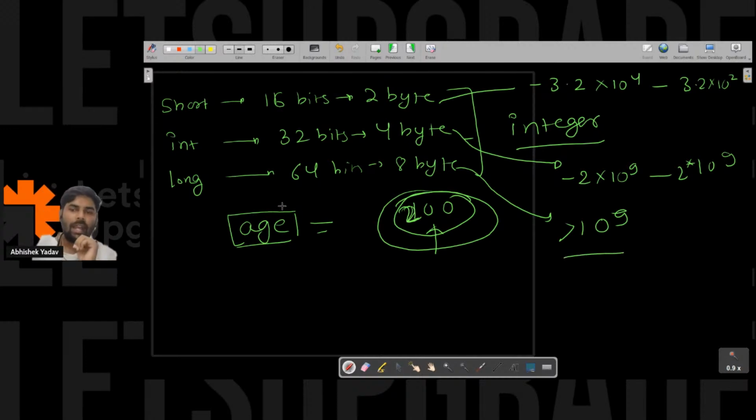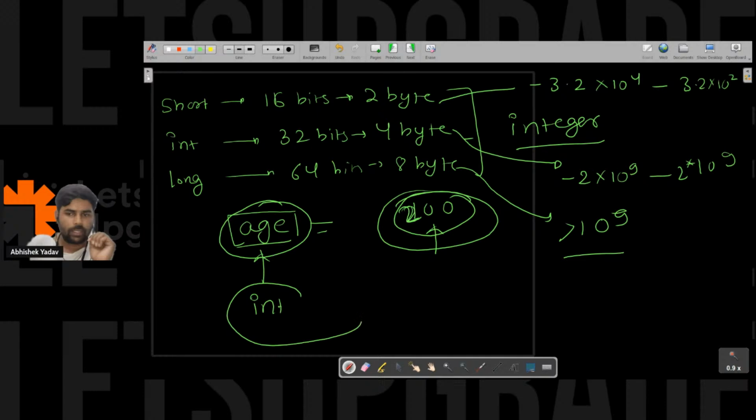So tell me, if you have to store the information of age, which primitive data type will you use? Since you know age is an integer, and short, int, and long can all store integer data. Jagdish, tell me which data type you will use if you have to store age. Okay, anyone from the audience? Int.